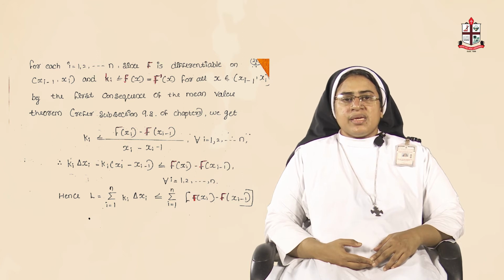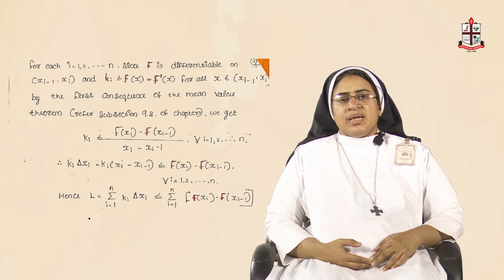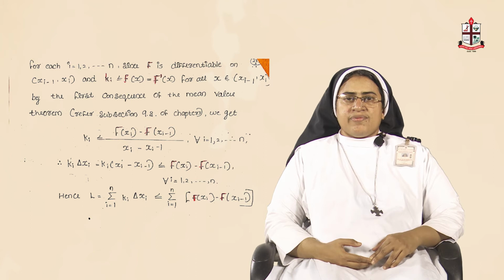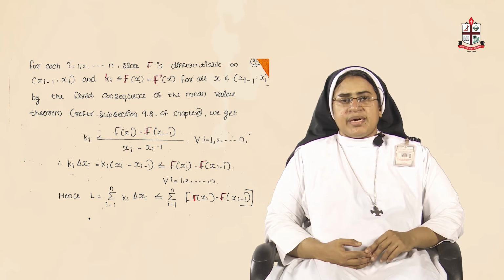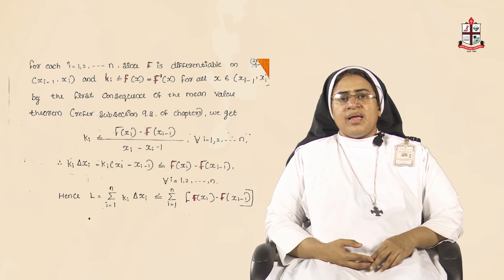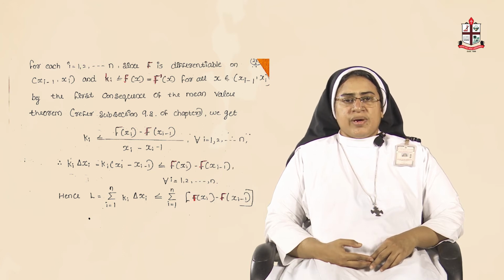So, you can say here k_i is less than or equal to [capital F of x_i minus capital F of x_{i-1}] divided by [x_i minus x_{i-1}] for every i equal to 1, 2, 3, etc. up to n. So, small k_i into delta x_i is less than or equal to capital F of x_i minus capital F of x_{i-1} for every i equal to 1 to n.